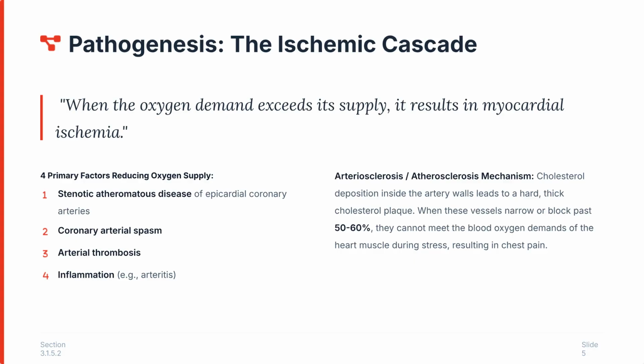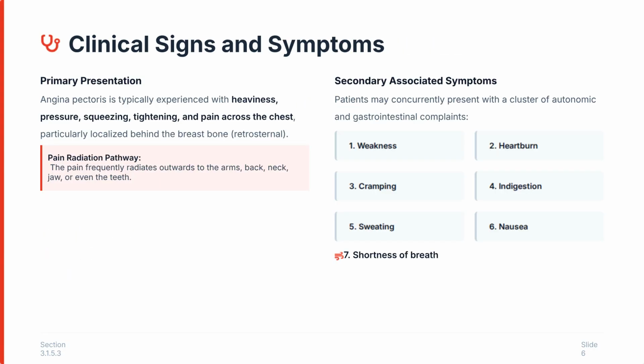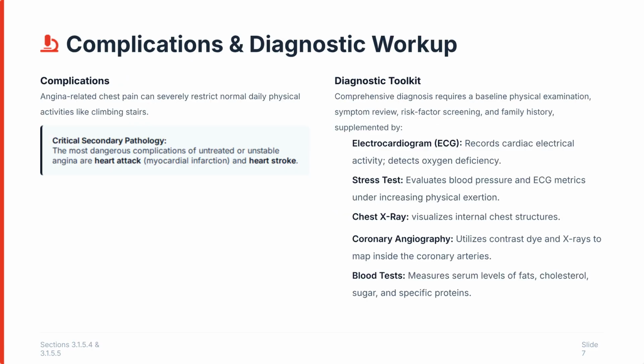The primary presentation of angina involves heaviness, pressure, squeezing, tightening, and pain across the chest, localized retrosternally. The pain can radiate to the arms, back, neck, jaw, or teeth. Secondary symptoms often include a cluster of autonomic and gastrointestinal complaints like weakness, heartburn, cramping, indigestion, sweating, nausea, and shortness of breath. Angina-related chest pain can severely restrict daily physical activities.